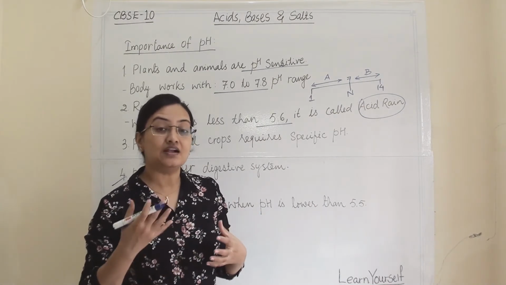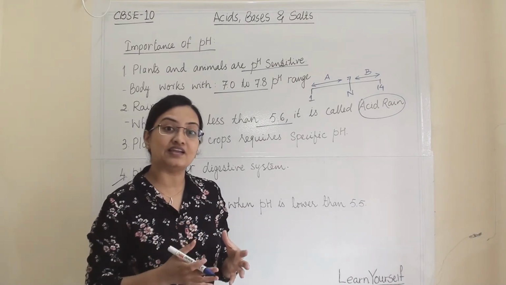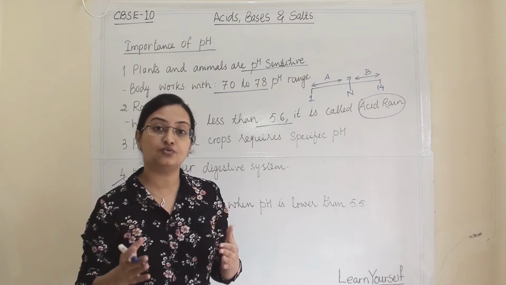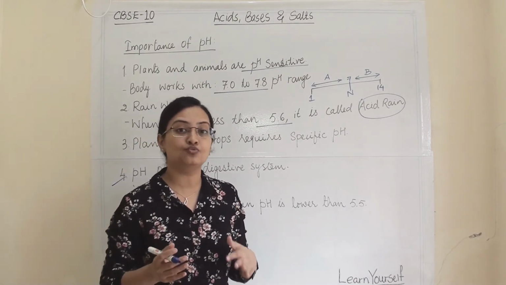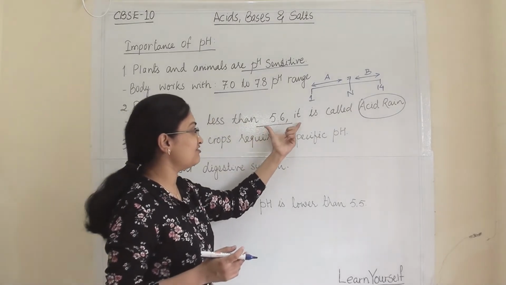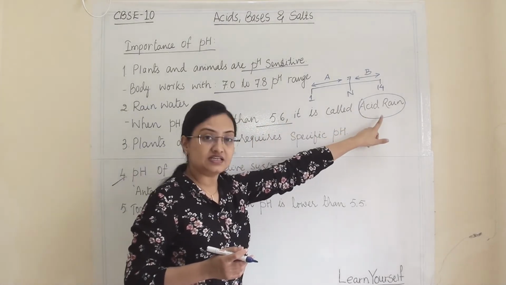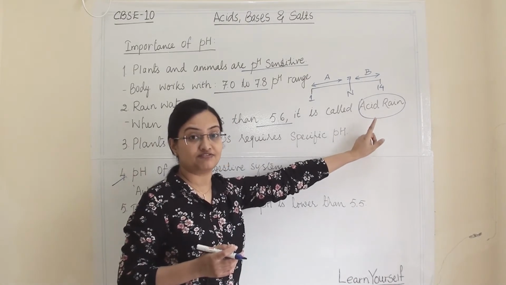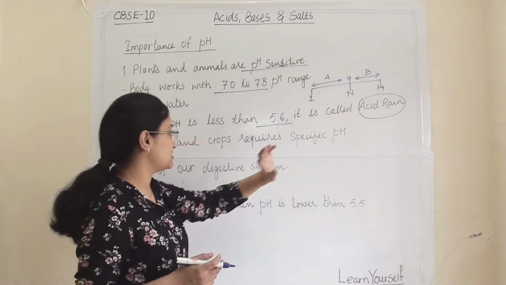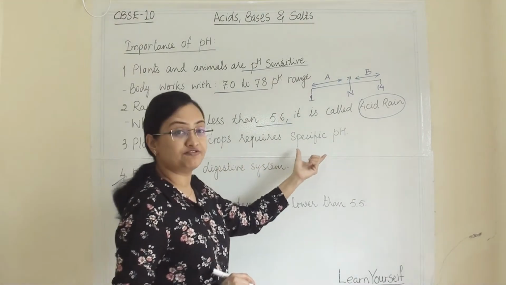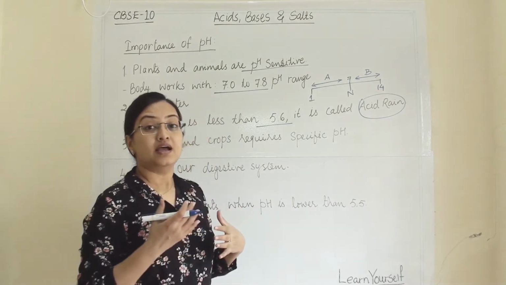It will adversely affect aquatic animals, and if we take drinking water from there, it will adversely affect humans also. So when the pH is less than 5.6, it is termed acid rain and it has an adverse effect on our ecosystem.